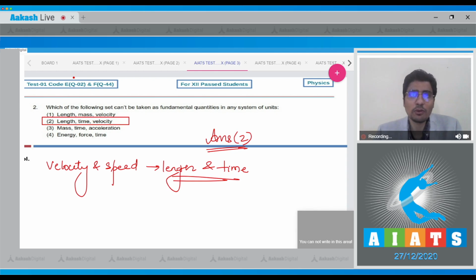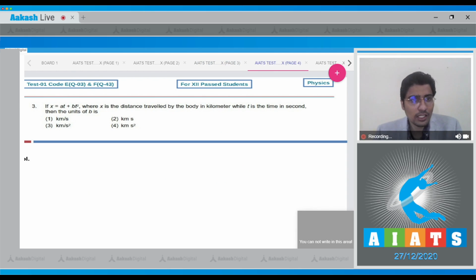Now let us proceed to question number 3. In this question, it is given that x is equal to at plus bt square, where x is the distance traveled by the body in kilometers and t is the time in seconds, then the units of b is.